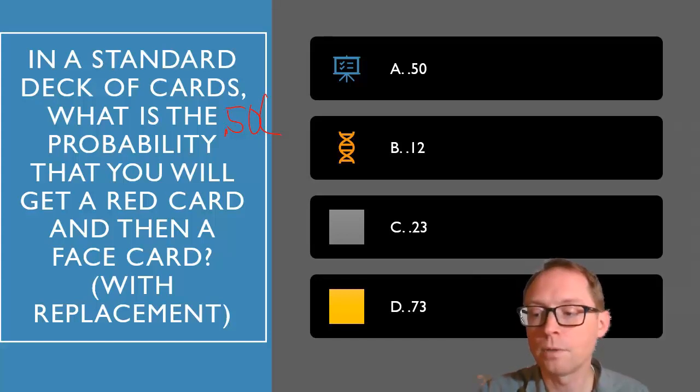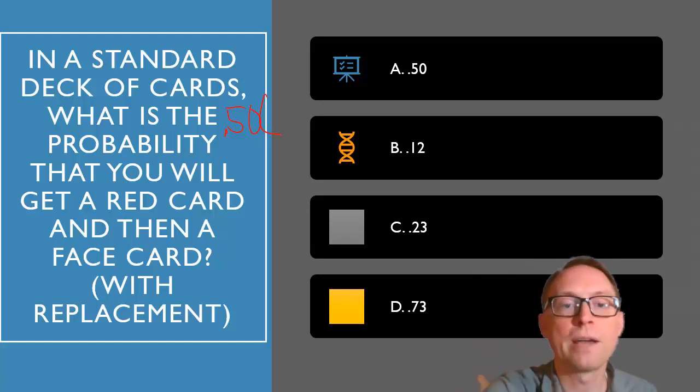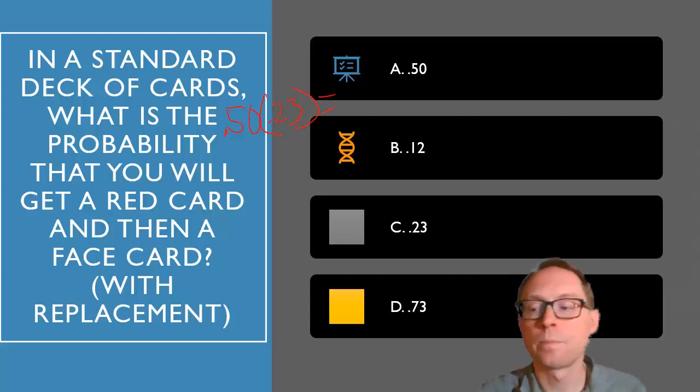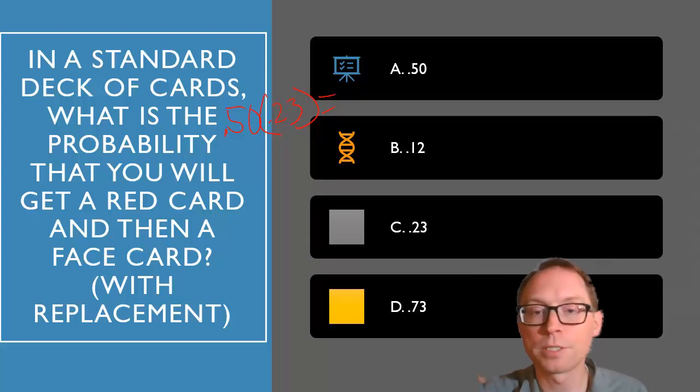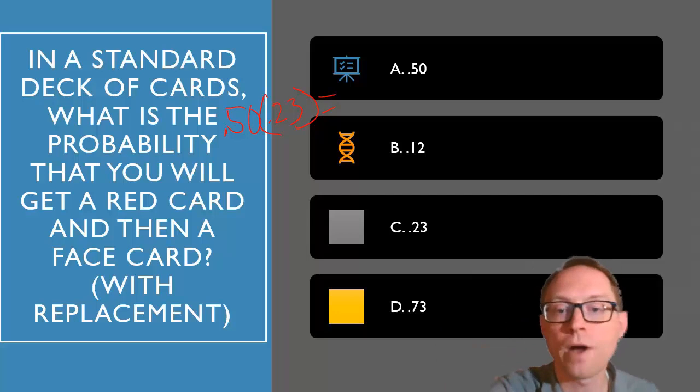Okay, so 12 divided by 52 is 0.23. So 0.5 times 0.23 is 0.115. That sounds pretty familiar, doesn't it?